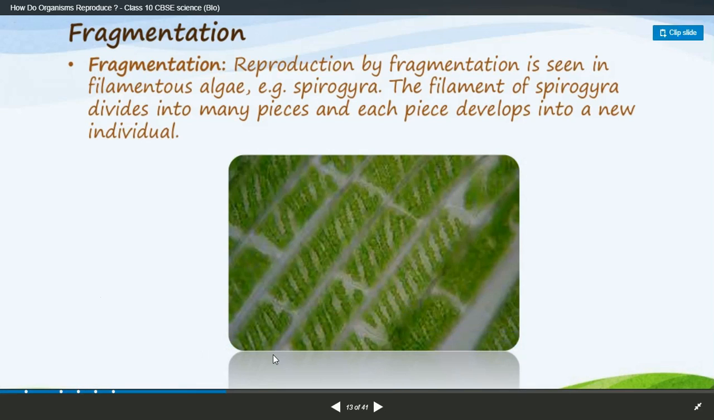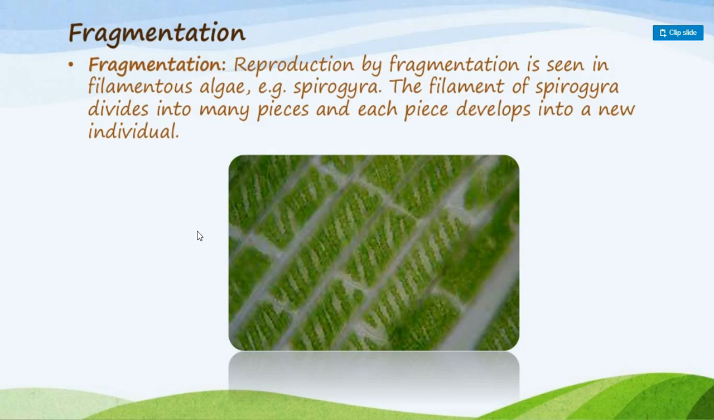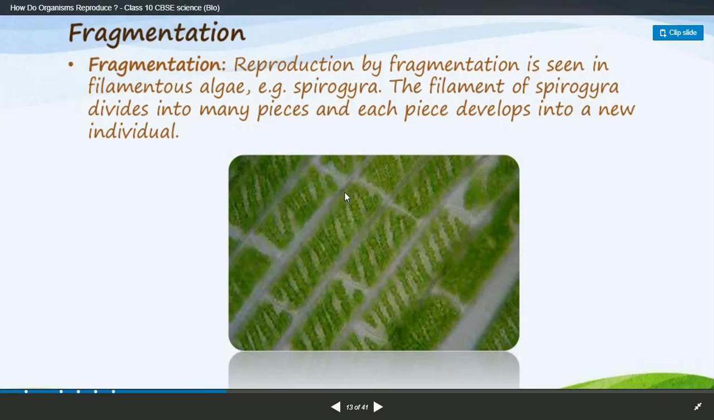Next is fragmentation. Fragmentation is another mode of the asexual mode of reproduction. Reproduction by fragmentation is seen in filamentous algae, for example Spirogyra. Spirogyra is a very common example. A filament of Spirogyra divides into many pieces, and each develops into a new individual. So these are the fragments. Each fragment, if it divides, starts to grow into a new individual.